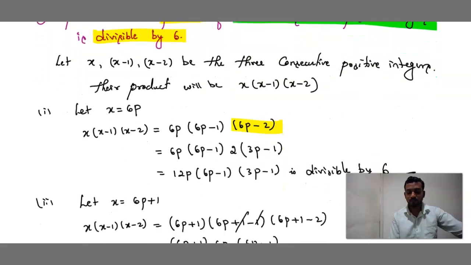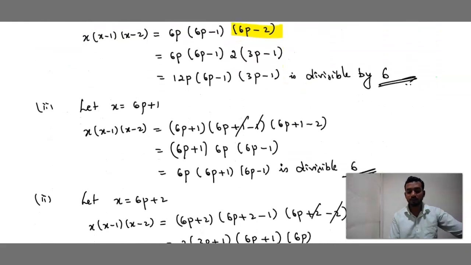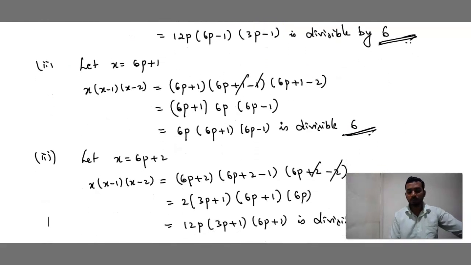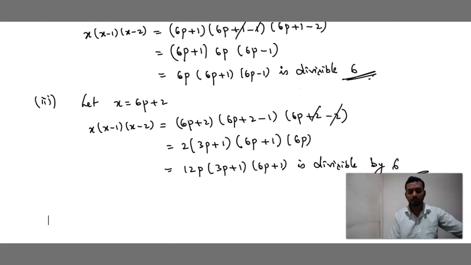12p into 6p minus 1 into 3p minus 1 is divisible by 6. Case 2, 6p into 6p plus 1 into 6p minus 1 is divisible by 6. If you are going to substitute any value in place of p, that answer will be divisible by 6. This is the general standard form.